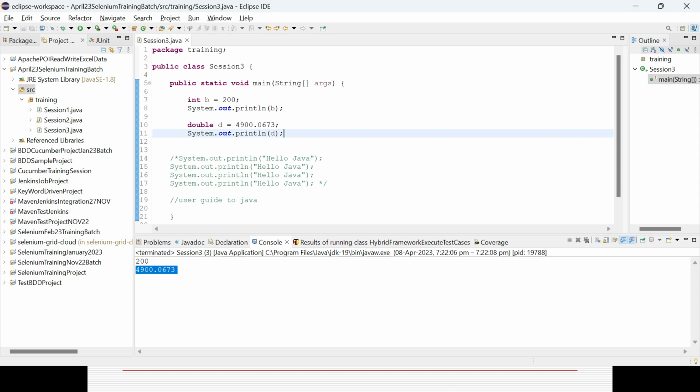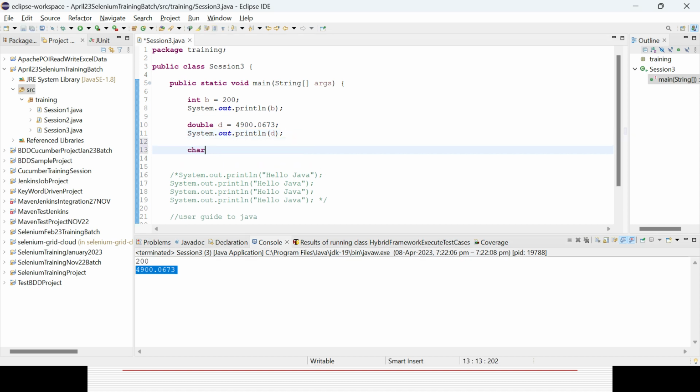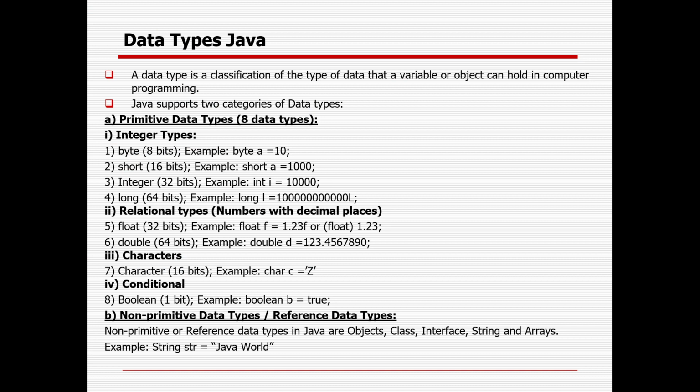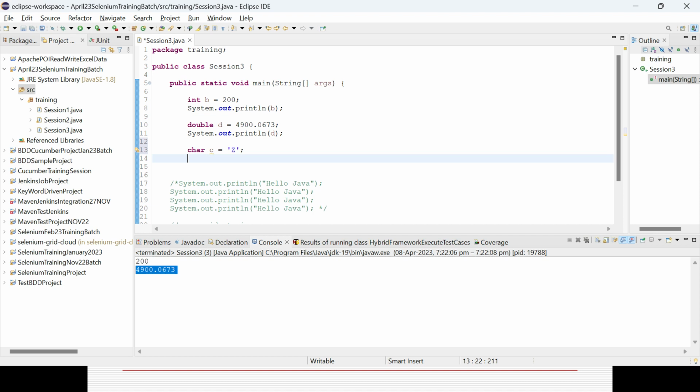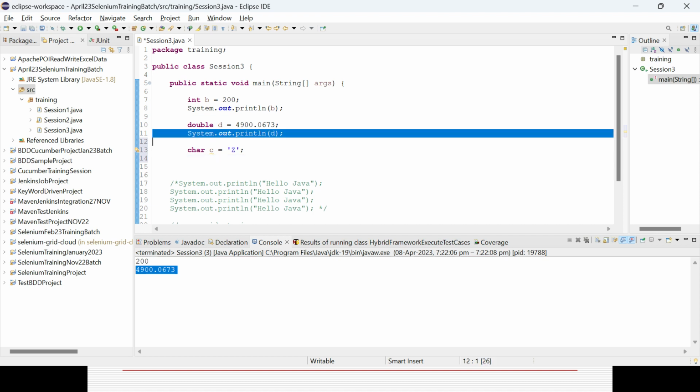Then character, it will only consider a single character. Suppose, say, char c equal to, within single quotes you need to give it. All the integer, all double, specific to integer data types and relational data types, are without any quote. But character will only have one single quote. It can contain A to Z, lowercase and uppercase. Similarly, you can print it out.